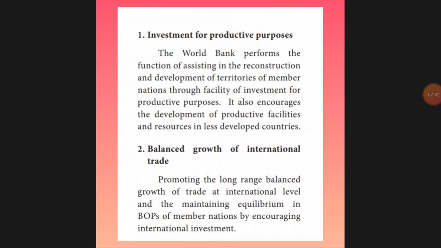And also a balanced growth of international trade, maintaining the equilibrium balance of trade from one country to another country. When they do business, the transformation of currency should be maintained, rupees to dollar, how much it should be equal, how much it differs, all of that should be maintained.